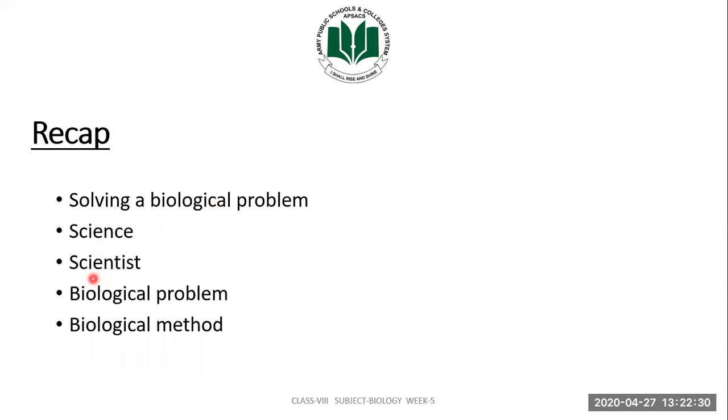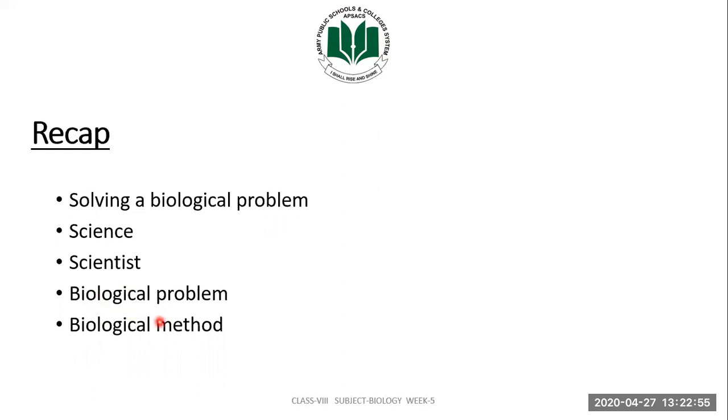Then we came to know what scientists are: any person who is studying any particular discipline of science. It may be chemistry, it may be biology, it may be physics, or if we go out of the way, we find different scientists in the field of geology. All those persons who are studying the earth and its properties are geologists, and astronomers are the persons who are studying space and doing research on space.